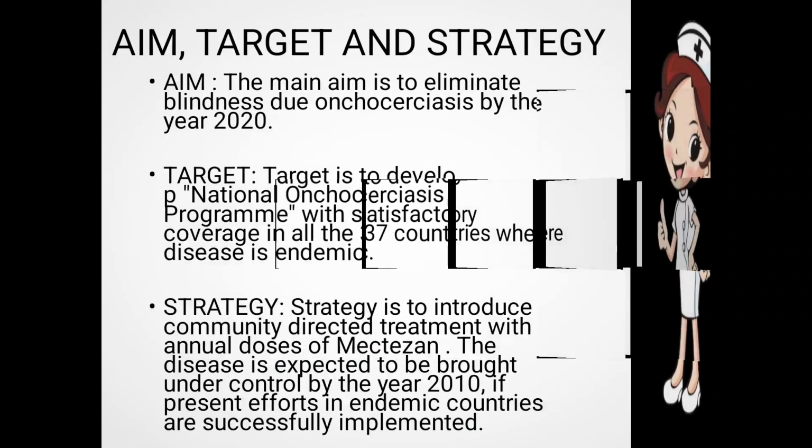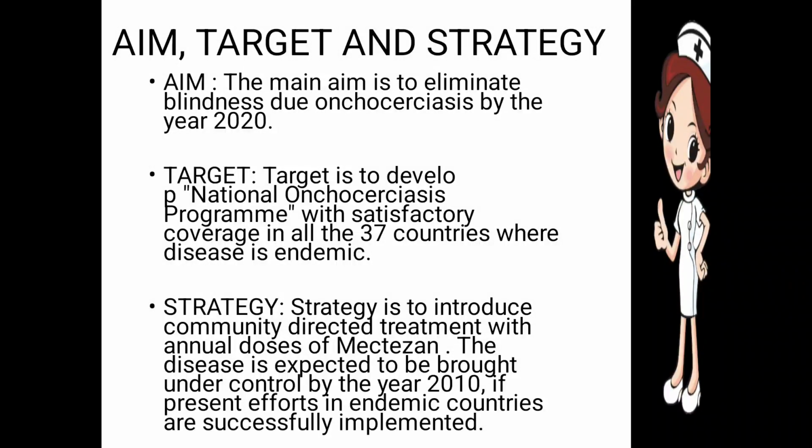Next one: aim, target and strategy. What was the aim? The aim is to eliminate blindness due to onchocerciasis by the year 2020. The target is to develop a national onchocerciasis program with satisfactory coverage in all the 37 countries where the disease is endemic. Next, the strategy is to introduce community directed treatment with annual doses of ivermectin.